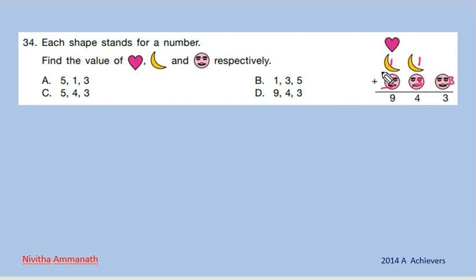So 3 plus 1 is 4. 4 plus heart equal to 9. 4 plus how much equal to 9? 4 plus 5 equal to 9. So heart 5, crescent 1, then face 3. So A is the correct option. Next one.